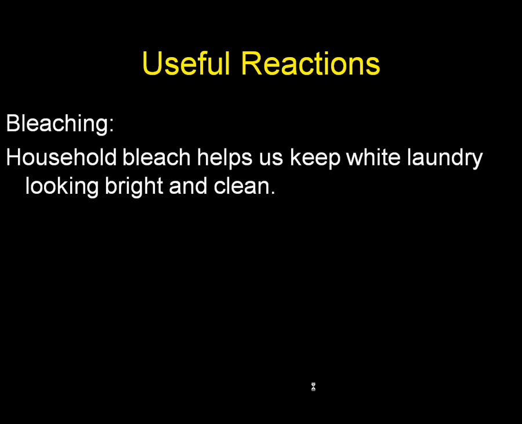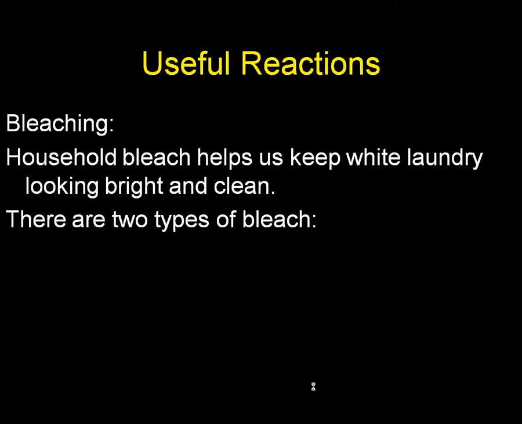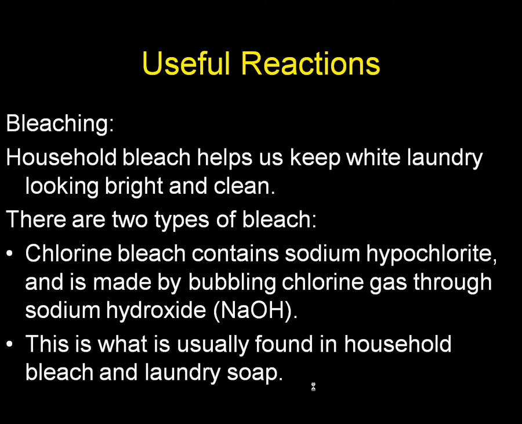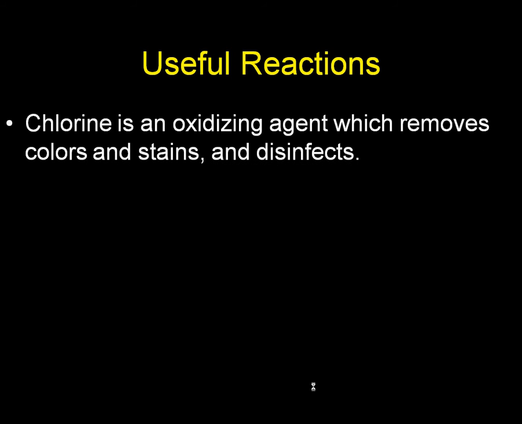In bleaching, household bleach helps us keep white laundry looking bright and clean. Two types of bleach. Chlorine bleach contains sodium hypochlorite. It is made by bubbling chlorine gas through sodium hydroxide. That's usually what's found in household bleach and laundry soap with bleach.